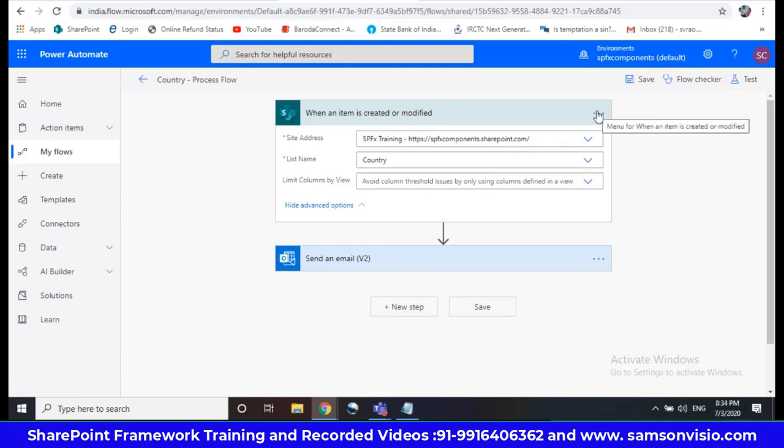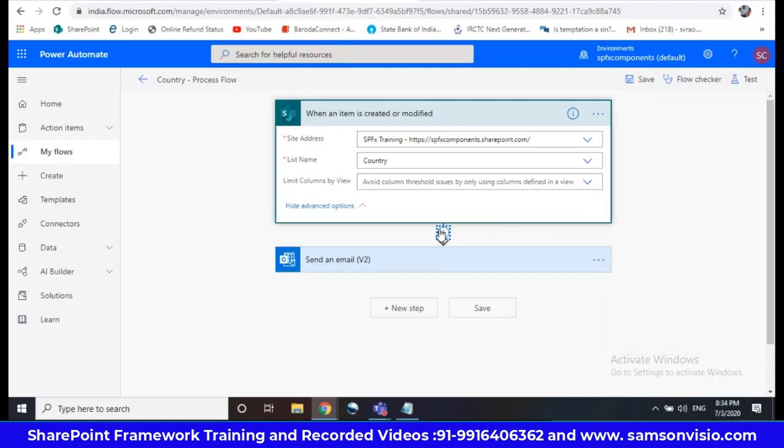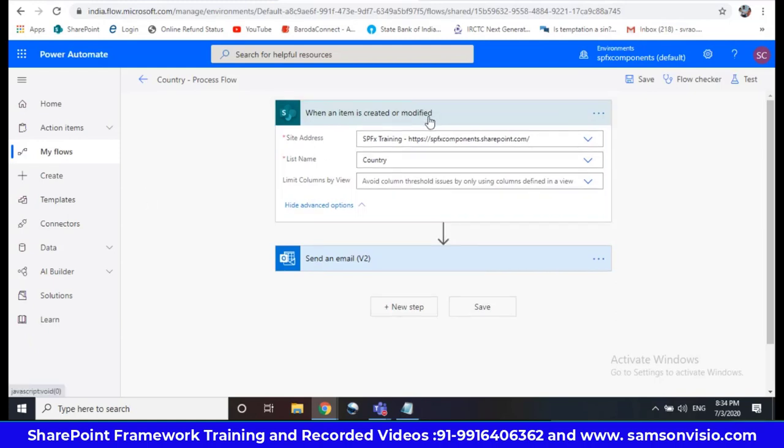So that will become the biggest challenge. That means you cannot add it here. You cannot add the trigger here. See, the only option available is add an action. You cannot add the trigger because it was started with the trigger, and actions you can delete and add here. So that's where, generally how to do is,